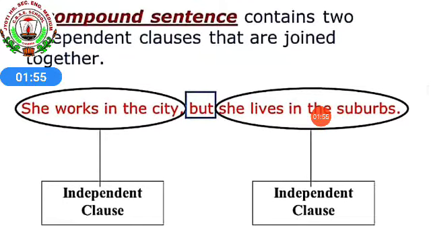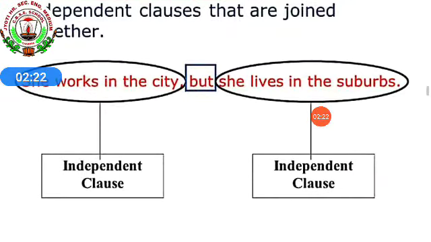For example, I told you: She works in the city but she lives in the suburbs. In this, I have joined both parts with the conjunction but. If I remove the but, both parts can still stand alone and will be known as independent clauses. She works in the city is an independent clause. She lives in the suburbs is also an independent clause which can stand alone.